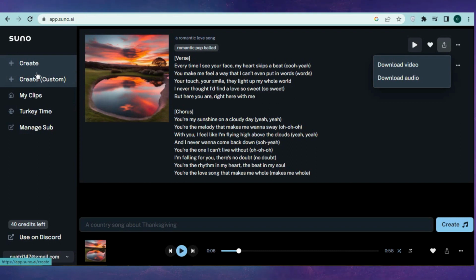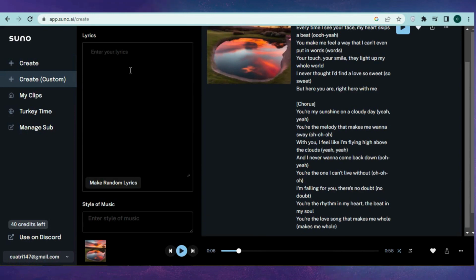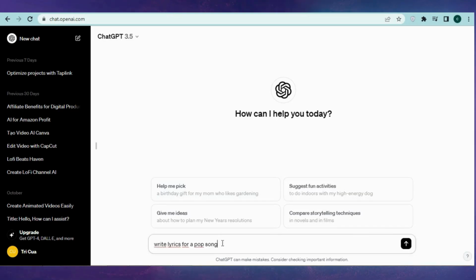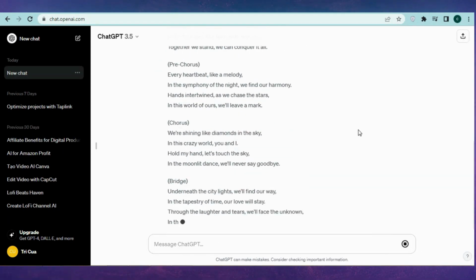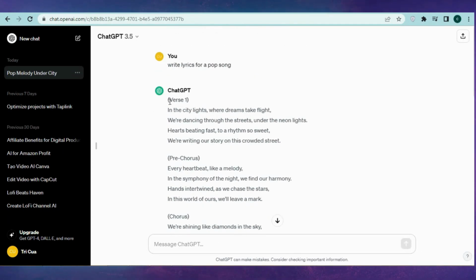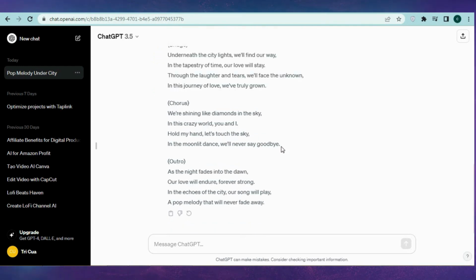Now, let's try the second feature by clicking Create Custom. In this feature, to create a song, you need to provide Suno AI with your own lyrics. If you're not good at writing lyrics, you can ask Chat GPT to write lyrics for you. For example, I asked Chat GPT to write lyrics for a pop song, and it provides me with lyrics for a song. But remember, for better results, you can write a prompt like this, edit the lyrics above, and delete the punctuation, replace with brackets.